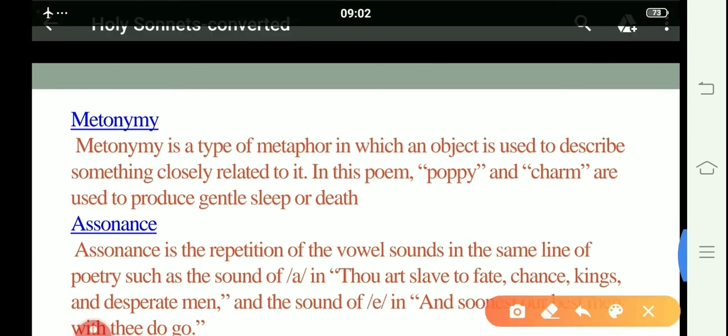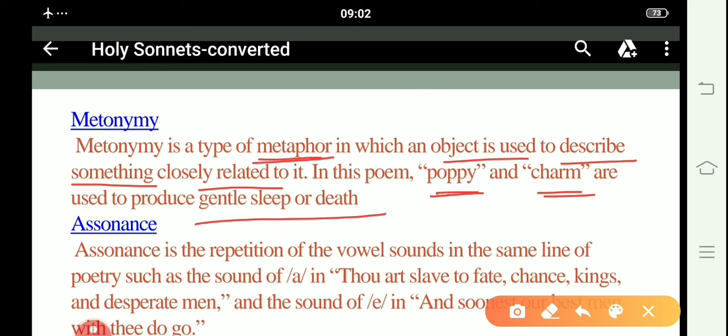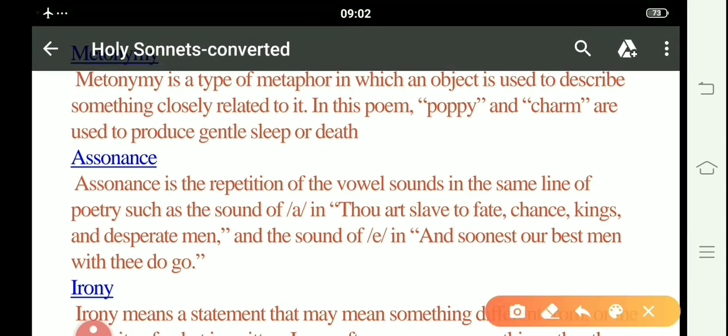Now next he used metonymy. Metonymy is a type of metaphor in which an object is used to describe something closely related to it. In this poem, poppy and charm are used to produce gentle sleep or death. So here, in order to represent gentle sleep or death, he used the words poppy and charm, these two objects.